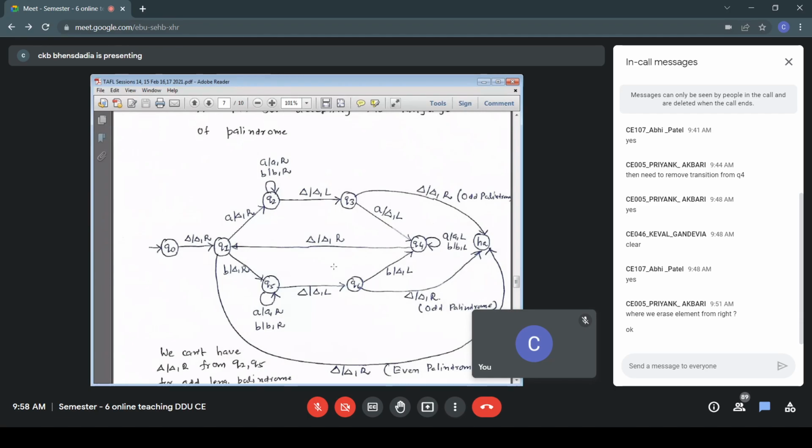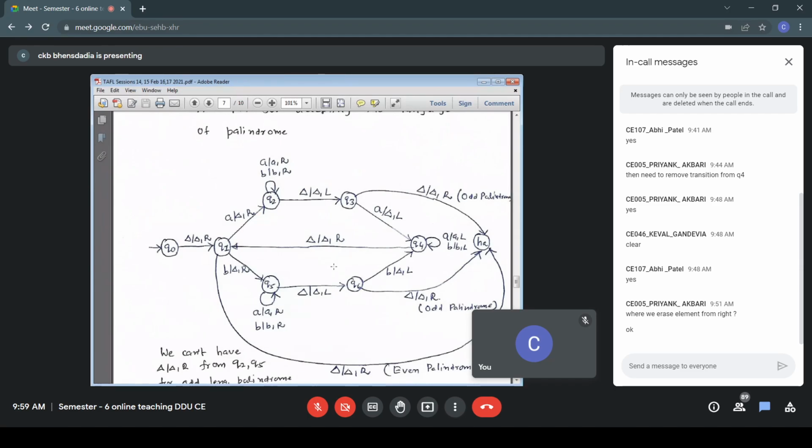So if you look at Q1, then we have added a state HA, and we are making a transition from Q1 to the halting state. And again, it is blank blank R, could have been blank blank S. String is an even length palindrome because I don't have any non-blank symbol left. And when this happens in the state Q1, I know that my input is an even length palindrome. So I make a transition from Q1 to the halting state HA.